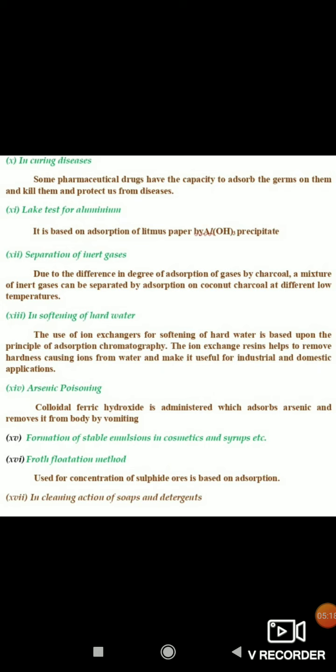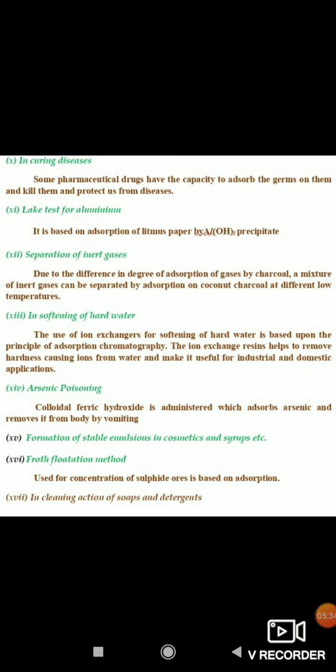Next one is arsenic poisoning. Colloidal ferric hydroxide is administered, which adsorbs arsenic and removes it from the body by vomiting. Then formation of stable emulsions in cosmetics and syrups. In so many cosmetics they are using the process of adsorption.